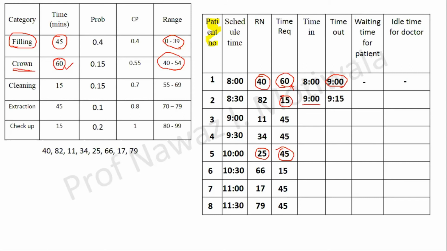And now let us go for the next column also. What will be the waiting time for the patient? 30 minutes. उसको हमने scheduled time क्या दिया था? The appointment is of 8:30, but वो अंदर कब गया? वो अंदर गया 9 बजे. So he has to wait for 30 minutes to go inside. Hence, I will write the 30 minutes in the waiting time for patient.